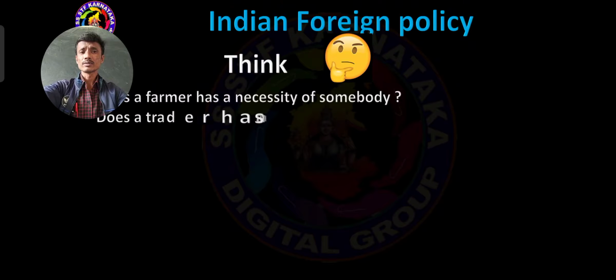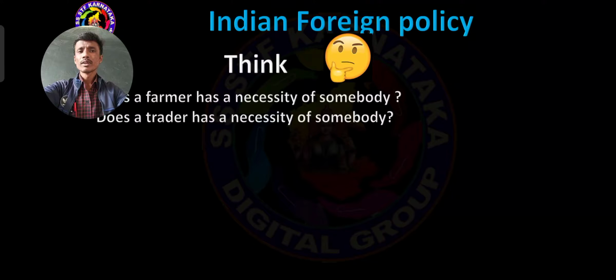And dear students, mainly here, see, the farmer has a necessity of somebody. It means the farmer also finds it highly impossible to lead life without depending on others. Similarly, does a trader have a necessity of somebody? The trader also finds it highly impossible to lead a life alone.